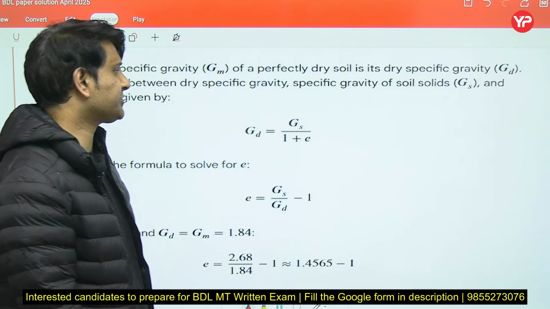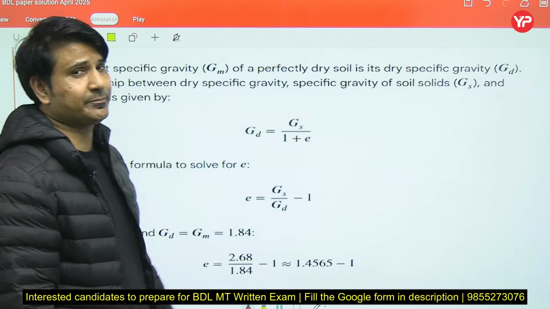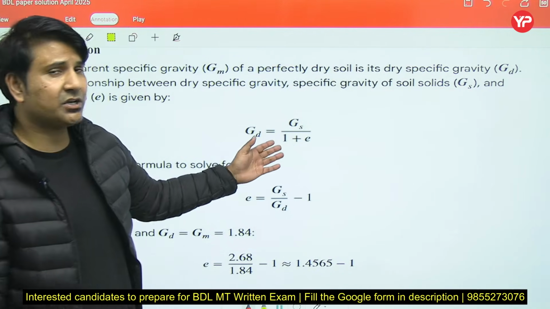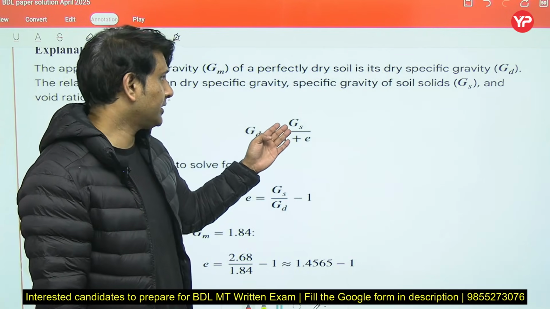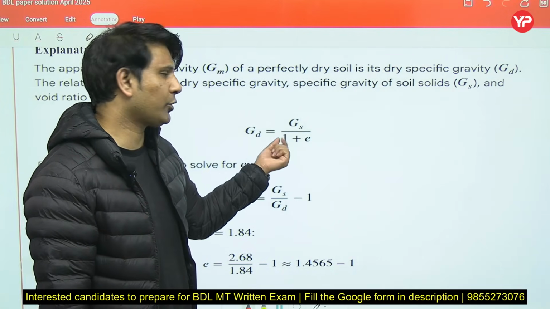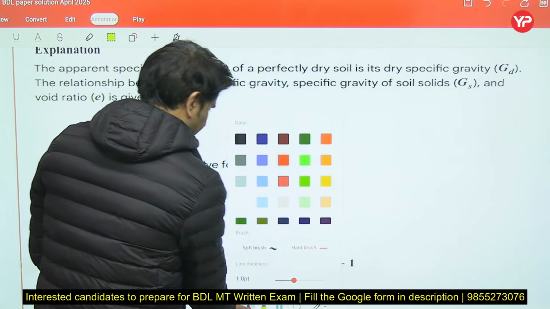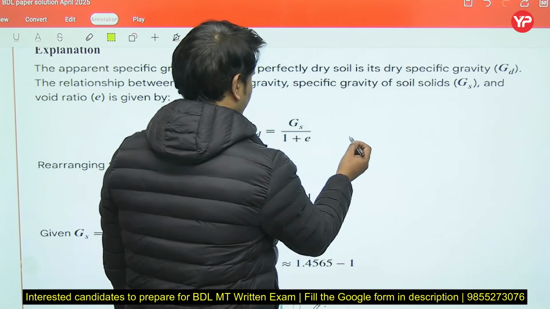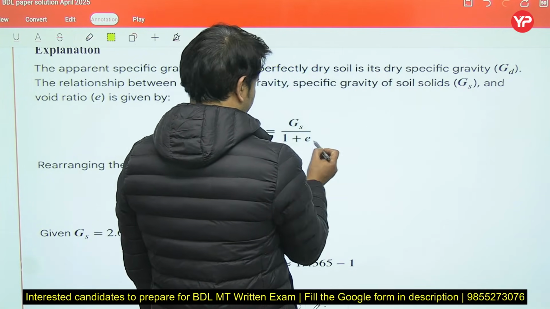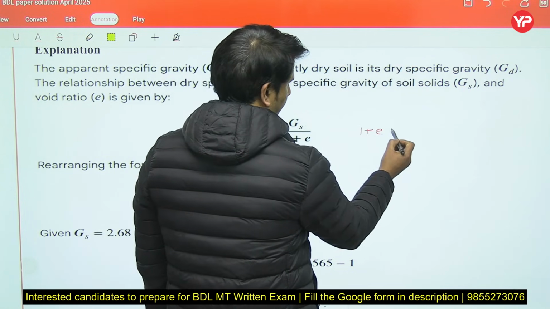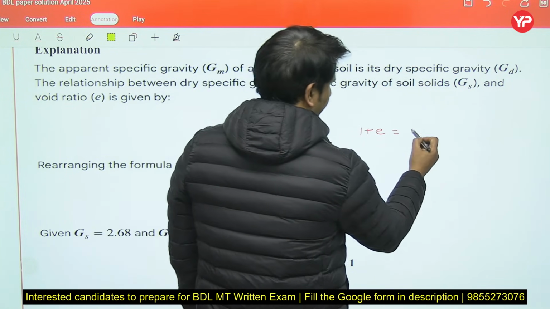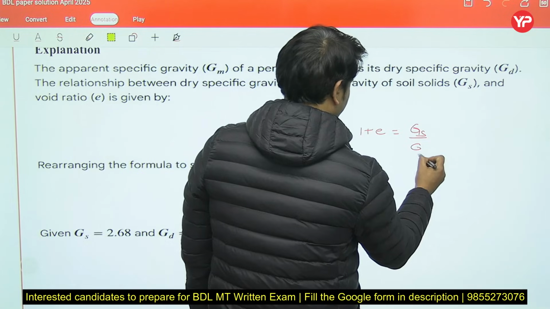This is apparent specific gravity or dry specific gravity, that is equal to soil solid specific gravity upon 1 plus E. So they have given each and every value. We have just rearranged this formula: we can change it to 1 plus E on the right side, then GS by GD.